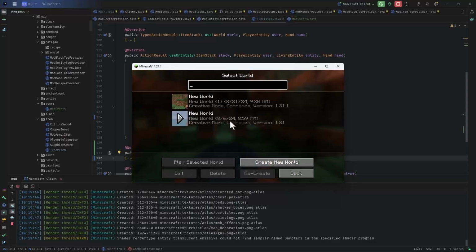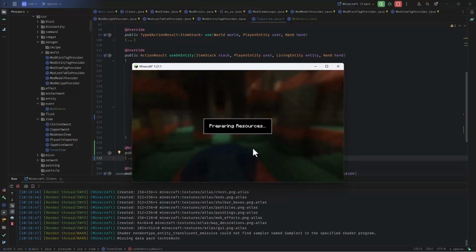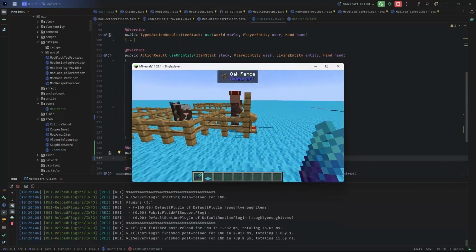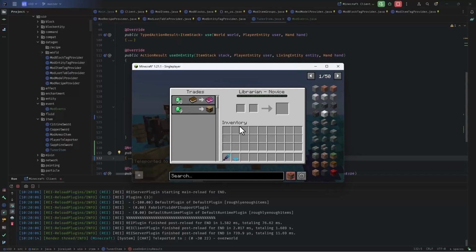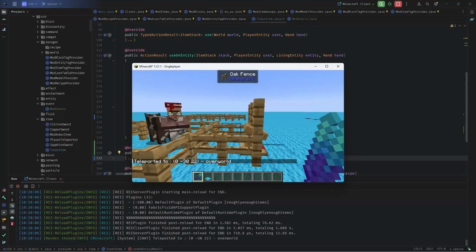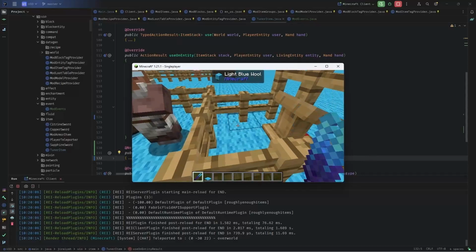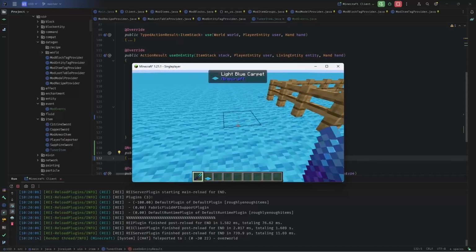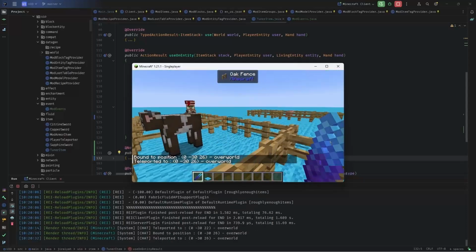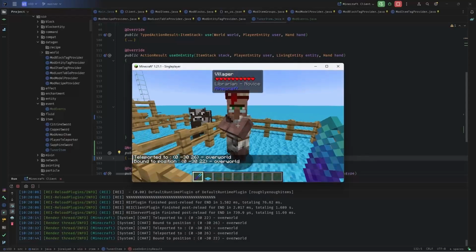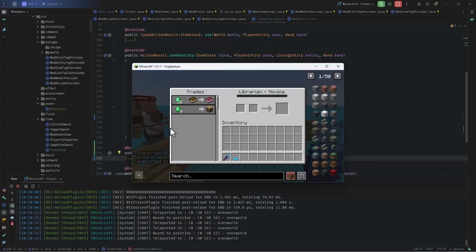Okay, now single world, and I remember that I had a world here. Okay, I have the tuner, and it does have binding. So now if I click on the villager, it didn't do anything. Oh yeah, it did. It teleported the villager. However, take note, if I make it empty and I bind it here, it will teleport the villager and it will open the trade. I'm not sure what was the reason for not showing it before, but it did teleport the villager. However, it is showing the panel.